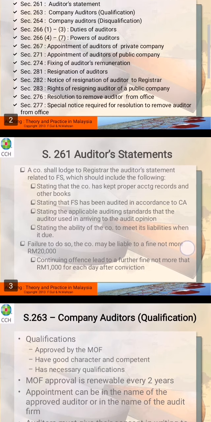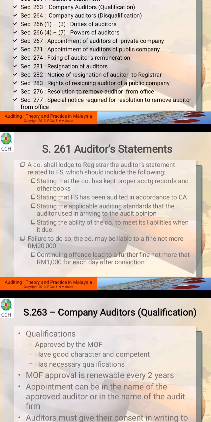Section 261, so auditor statement. Auditor statement means what are the statements that the auditor should come out with. Number one, a company shall lodge to the registrar or ROC the auditor statement related to the financial statement, which includes the following. So it means that the company must send the report to the ROC. In this report, it should state all this kind of information.